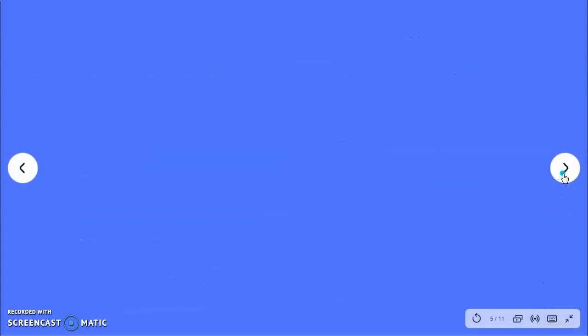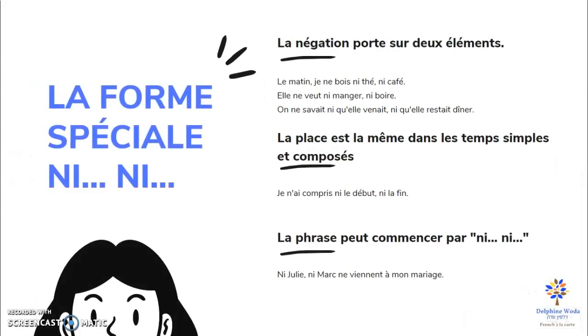Okay, so now let's see some other special forms of negative sentences. The first one here is ni, which means that the negative sentence is about two elements. Let's have a look at the three sentences here. Le matin, je ne bois ni thé, ni café. Neither tea nor coffee. Elle ne veut ni manger, ni boire. Neither to eat nor to drink.